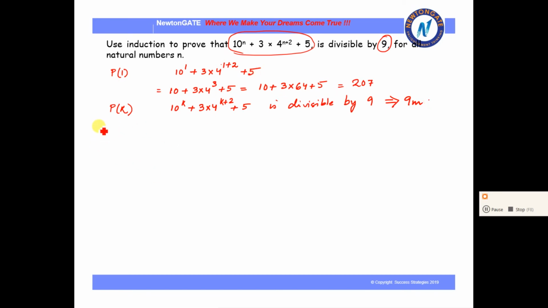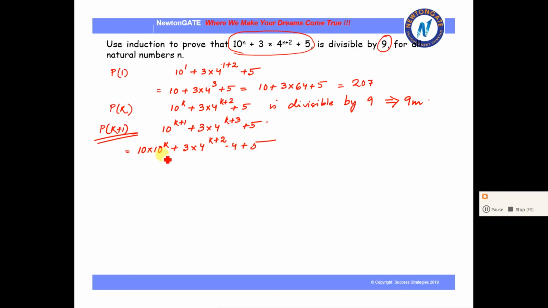Now we will prove the main thing, that is Pk plus 1. So Pk plus 1 will be 10 to the power k plus 1 plus 3 into 4 to the power k plus 3 plus 5. On breaking, we will get 10 into 10 to the power k plus 3 into 4 to the power k plus 2 into 4 plus 5.